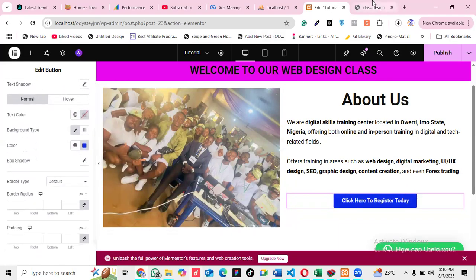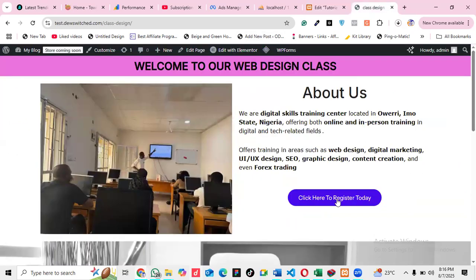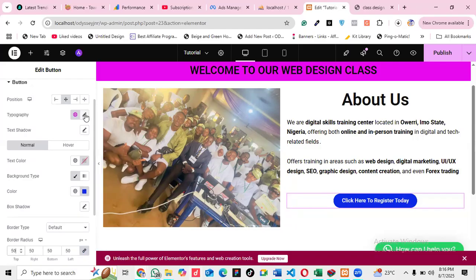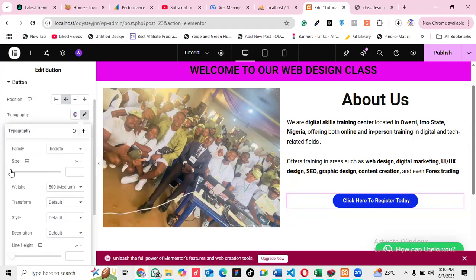What else do you have there? Then we have it rounded. So I will make the border radius to be 50 in order for me to make it to be round. Then I will also go to typography to make it bigger. Let me increase the size a little bit.